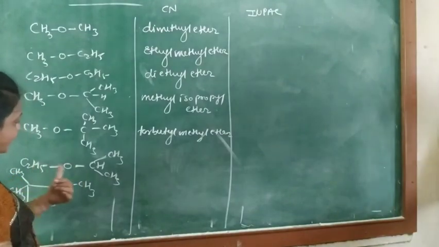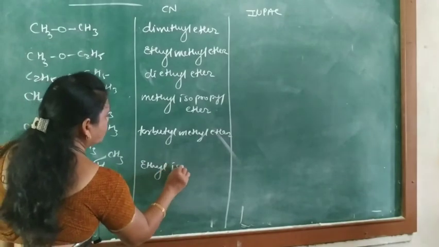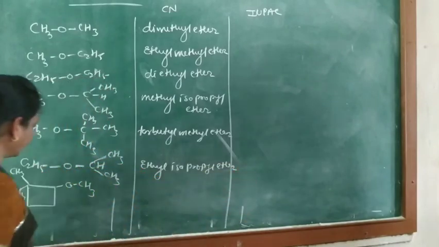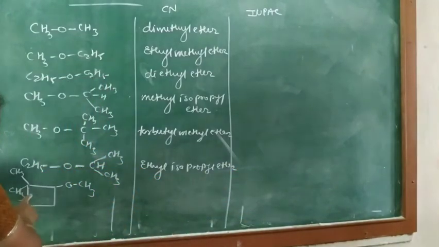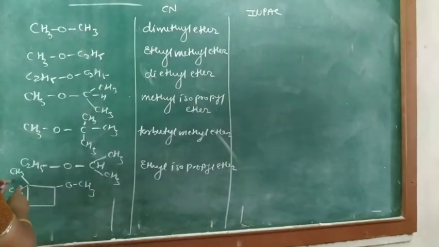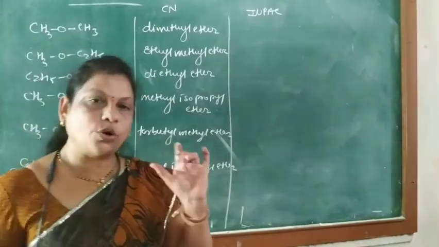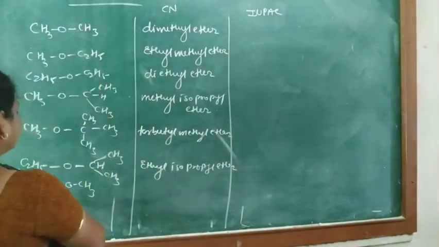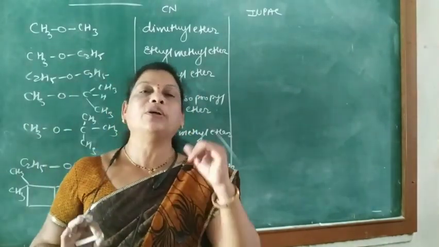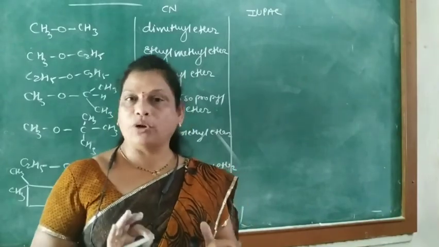Next one, here ethyl and isopropyl, so ethyl isopropyl ether. And now this is a cyclobutane, and this is a methyl group, and here there are two methyl groups. So for the common name of this compound, it is impossible to give a common name, and hence only the IUPAC name is given for this compound.